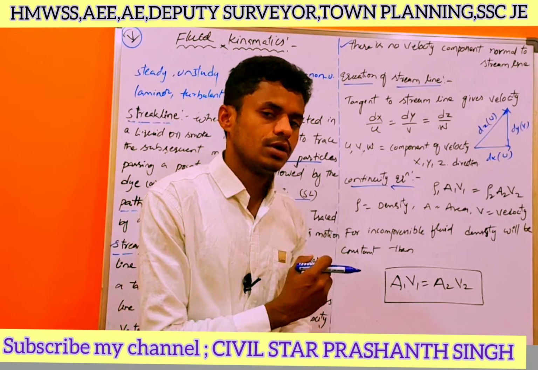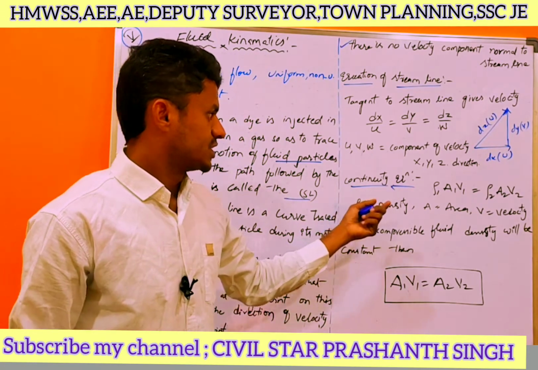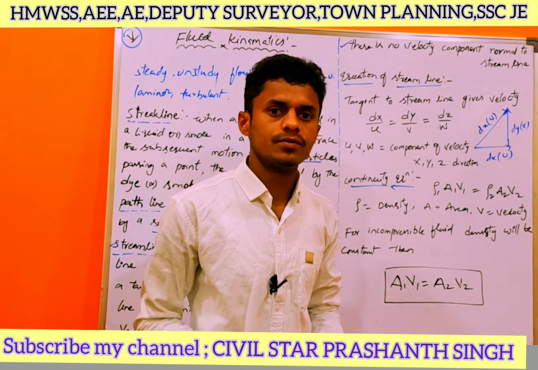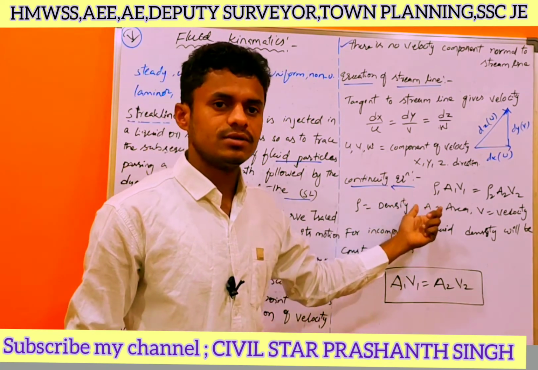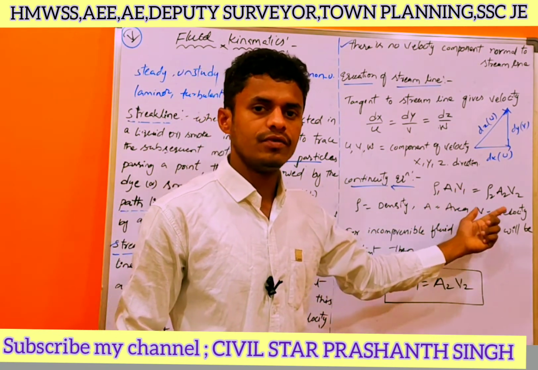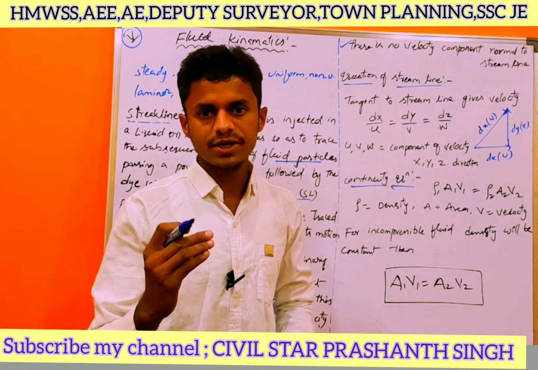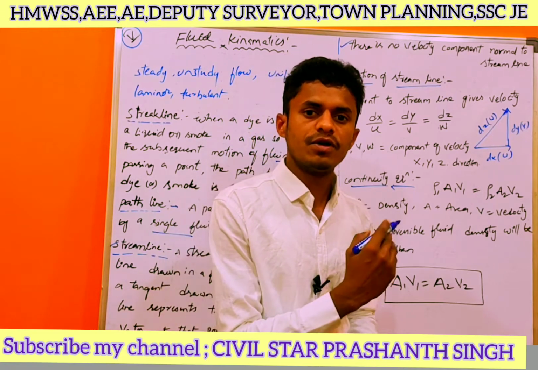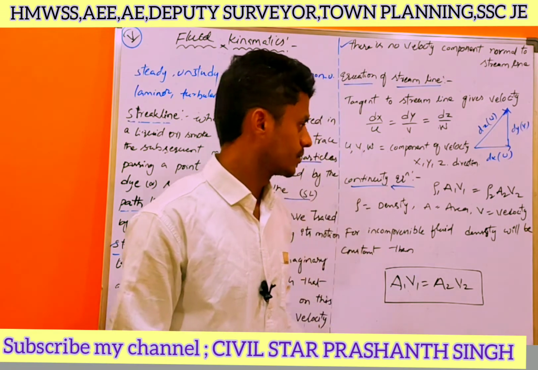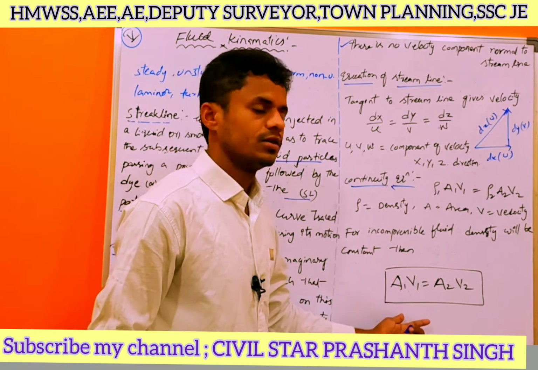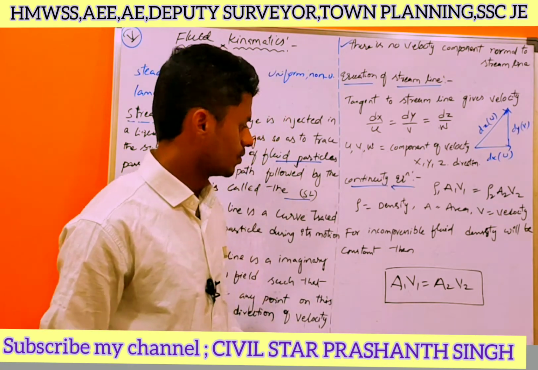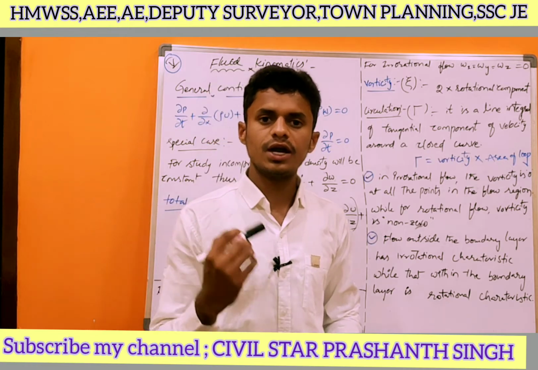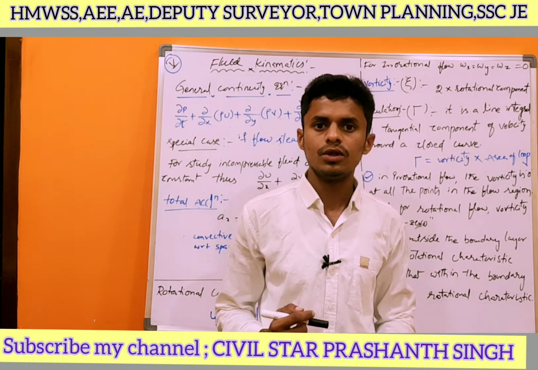Continuity equation. Continuity equation is ρ1 a1 v1 equal to ρ2 a2 v2. Here rho is density, a is area, v is velocity. For the incompressible fluid, rho is constant. Then a1 v1 equal to a2 v2. We will get the question from this equation also. Okay. General continuity equation. In general, we know the continuity equation, that is a1 v1 equal to a2 v2.